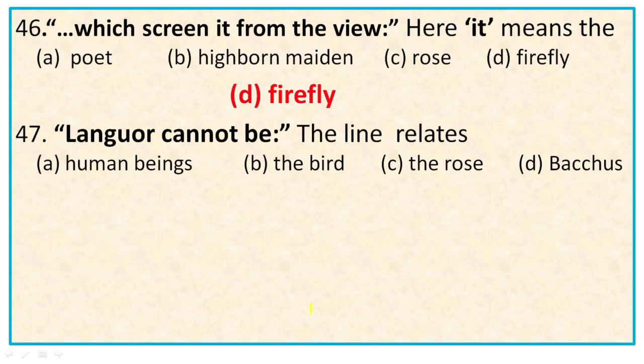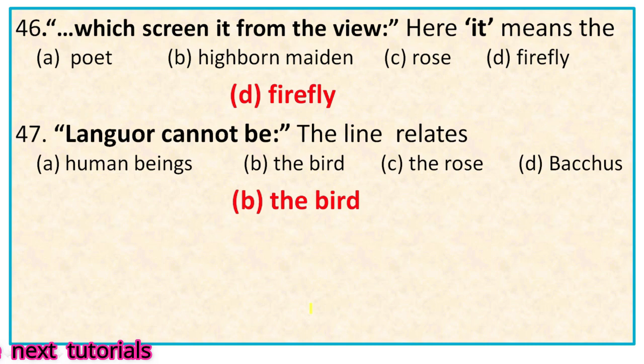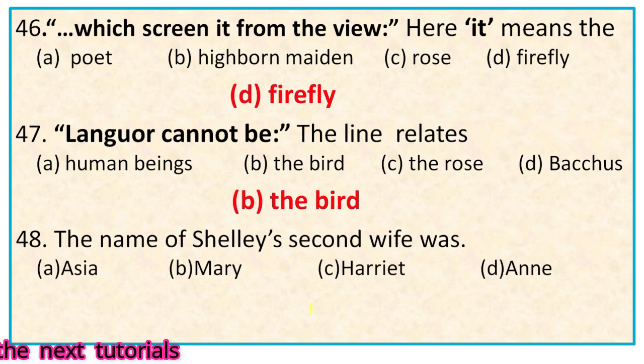Next, number 47, "Languor cannot be." Here the line relates to human beings, the bird, the rose. "With thy clear keen joyance, languor cannot be." In stanza 16 we find these lines. And this is obviously about the bird or skylark, because the skylark lives amidst extreme happiness without languor or annoyance.